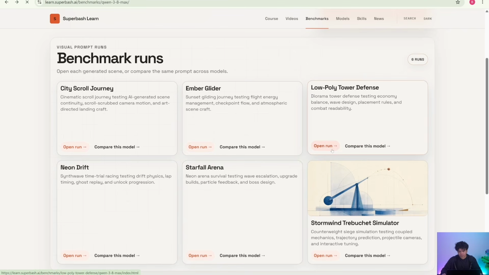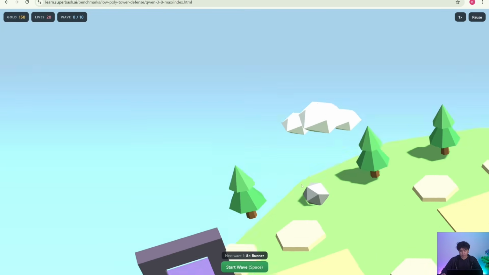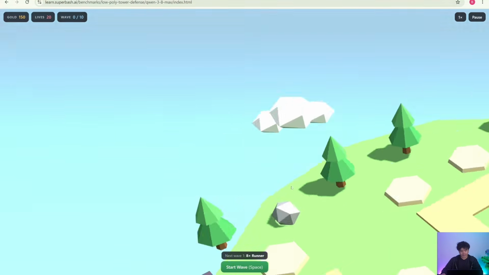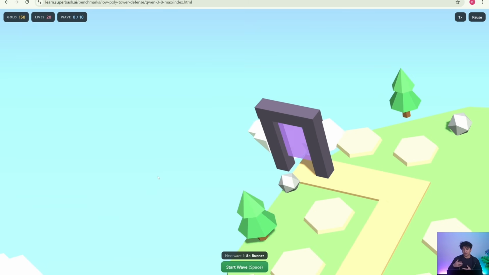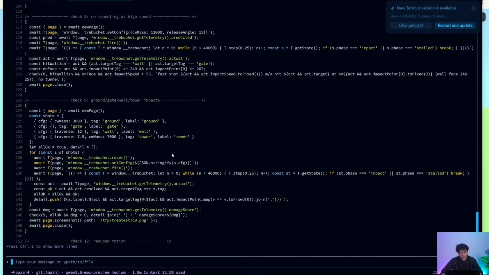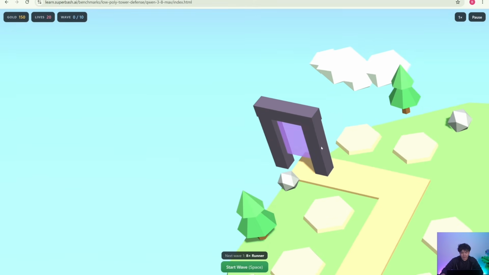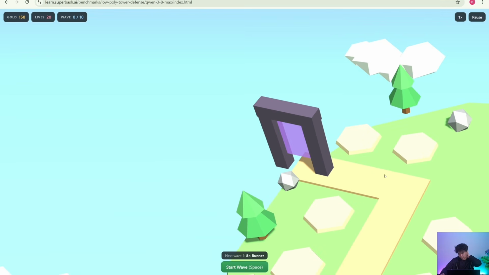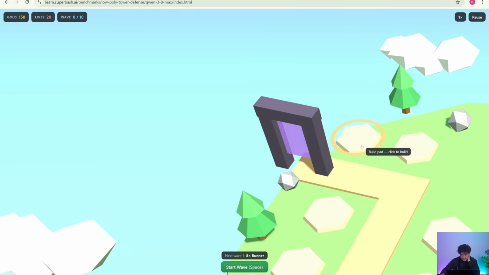Next up is the low poly world tower defense. Now this one, okay, I tried it out, and there was already a big problem with the camera movement. Now this is not a model issue, this is actually the environment issue. I was using Qwen 3.8 Max on my VPS, and in this box there's no GPU, so when it comes to the camera movement there was a bit of a problem. So I should have done this on local to run Qwen 3.8 Max, but the gaming logic there is correct because it is a tower defense game.